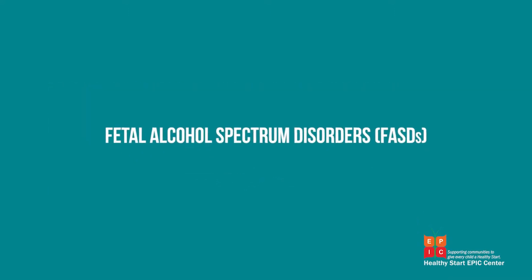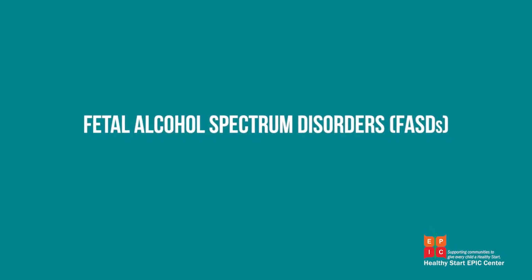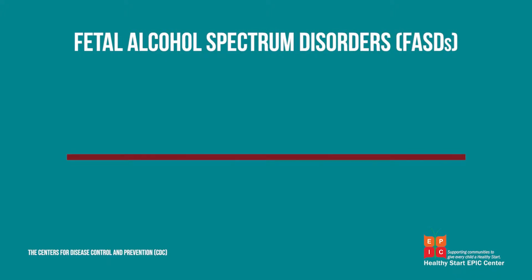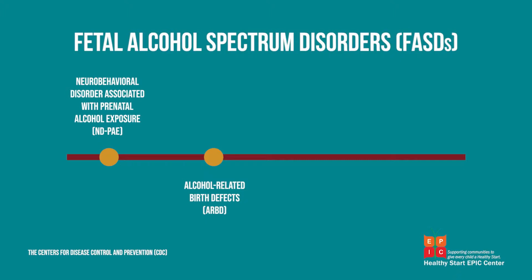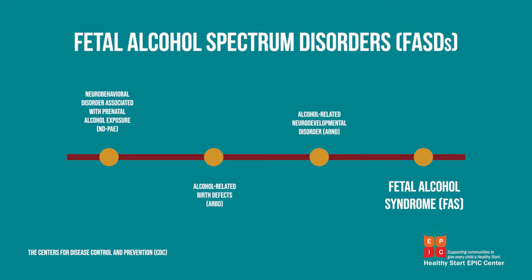Different terms are used to describe fetal alcohol spectrum disorders, or FASDs, and they depend on a person's symptoms. The Centers for Disease Control and Prevention defines 4 types of FASDs: neurobehavioral disorder associated with prenatal alcohol exposure, alcohol-related birth defects, alcohol-related neurodevelopmental disorder, and fetal alcohol syndrome. In this video, we focus primarily on fetal alcohol syndrome, or FAS. FAS is the most severe of the fetal alcohol spectrum disorders.